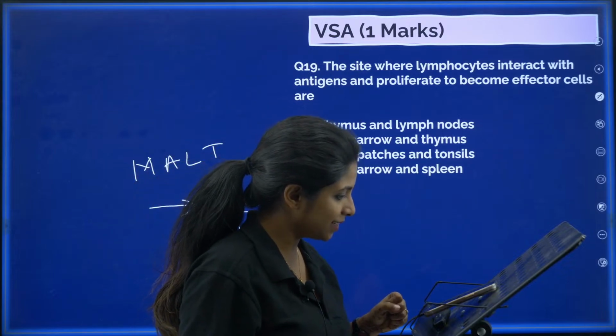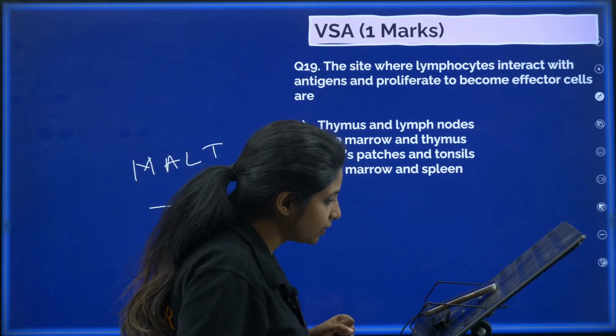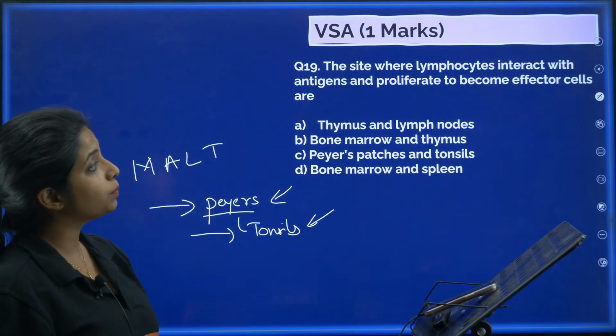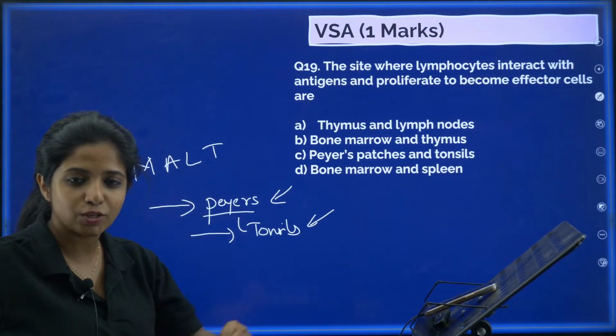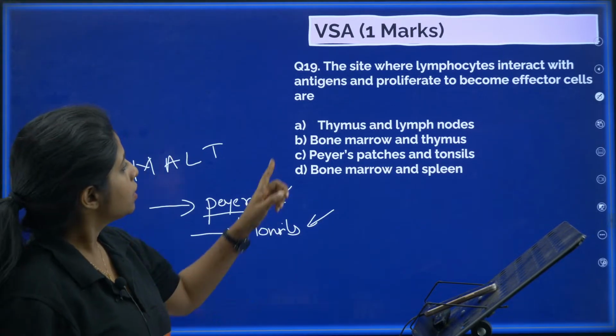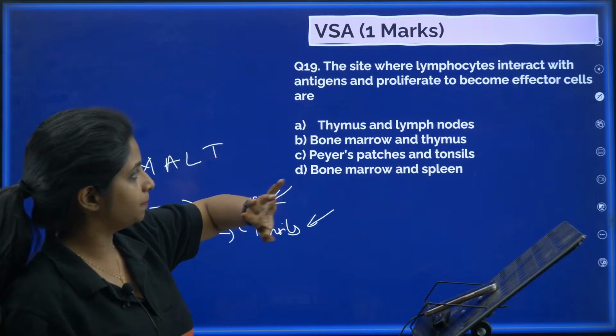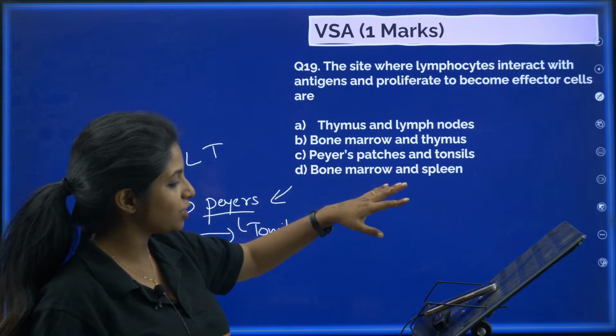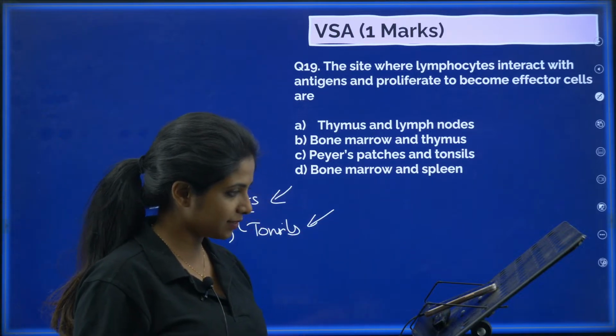Now, let's see the site where lymphocytes interact with antigens and proliferate to become effector cells. So the site where they actually do the fight. You're talking about secondary lymphoid organs, so you have to find them. Thymus and lymph nodes, bone marrow and thymus, Peyer's patches and tonsils, bone marrow and spleen. What is the answer for this?